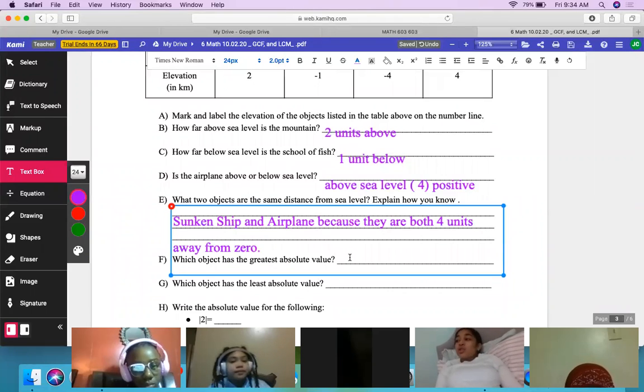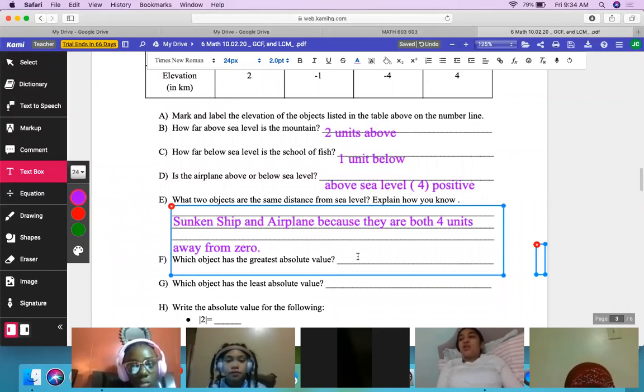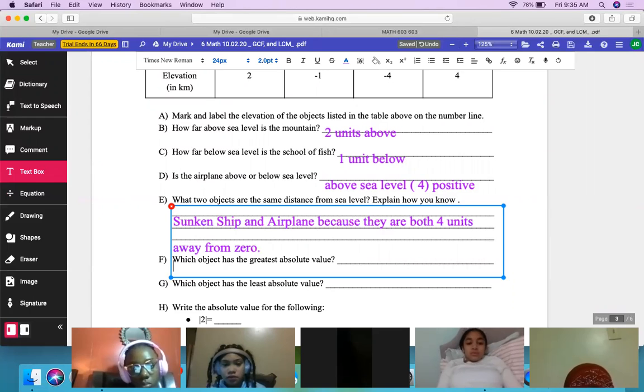All right, let's do this one. Let's put together your absolute value thinking. Which one has the greatest absolute value in letter F? Which object has the greatest absolute value for F?